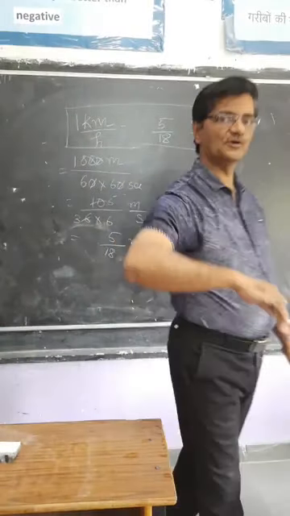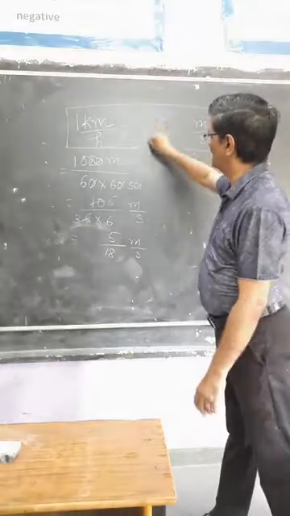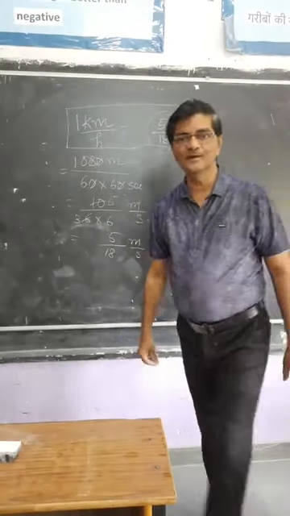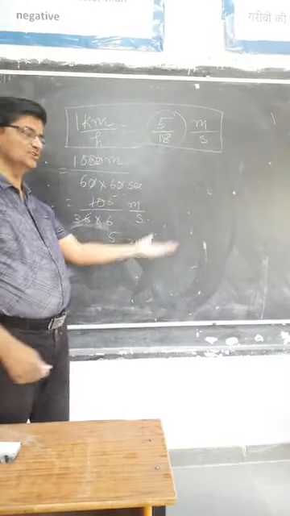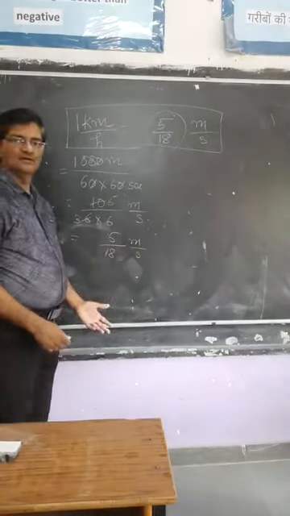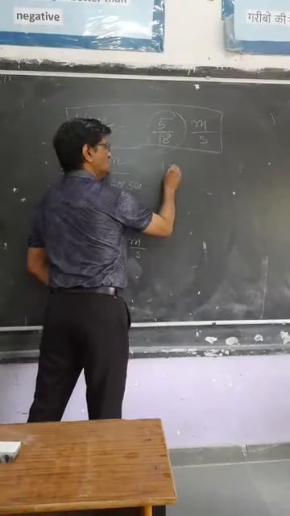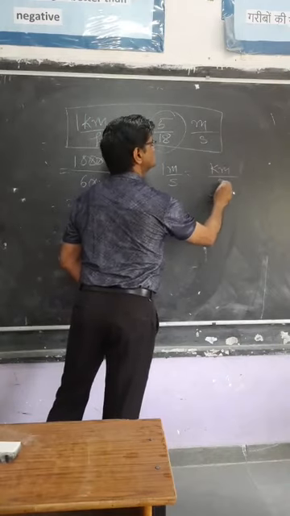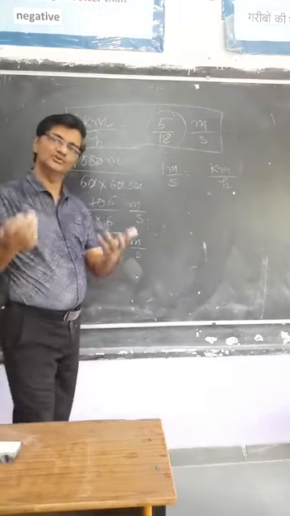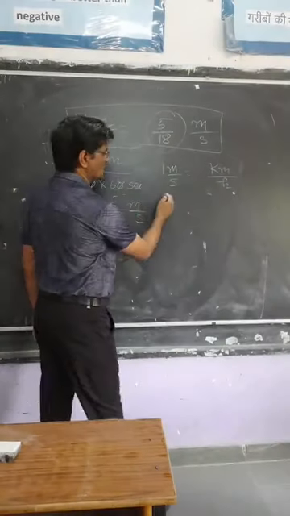Here, whenever you have to convert kilometer per hour into meter per second, just multiply by this factor, 5 by 18 meter per second. Even the inverse is also true. Means if you have to convert, suppose, 1 meter per second into kilometer per hour, that also you can do in a similar fashion.